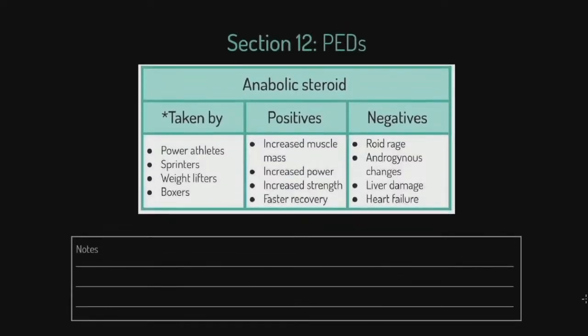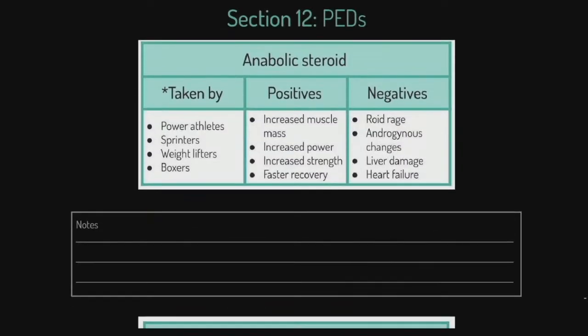Okay, and let's move into section 12. Let's look at PEDs. Now, lots to cover here, so let's just take our time. What we want to be doing here is we want to say who might take it, why might they take it, and what might be the side effect of this. So we're interested in anabolic steroids. Can I just remind you that anabolic steroids are a testosterone derivative, okay? So they contain either testosterone or equivalent chemicals that will have the same effect as testosterone. Of course, what that does, in combination with training, is it develops lean muscle. Okay, so that's what it's for.